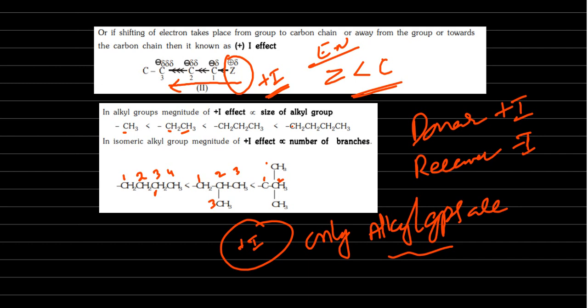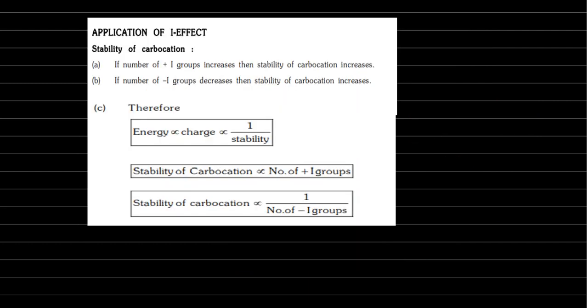Here it should be one more methyl, right? At the third position three methyls are there. So that's why it has more plus I effect. So here there is no big confusion, only alkyl groups are there. If the number of carbons is increasing, obviously that effect will increase.